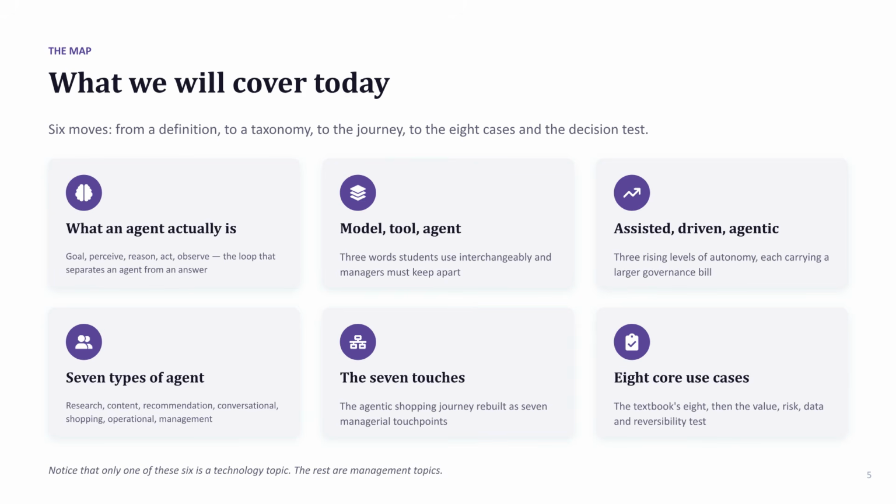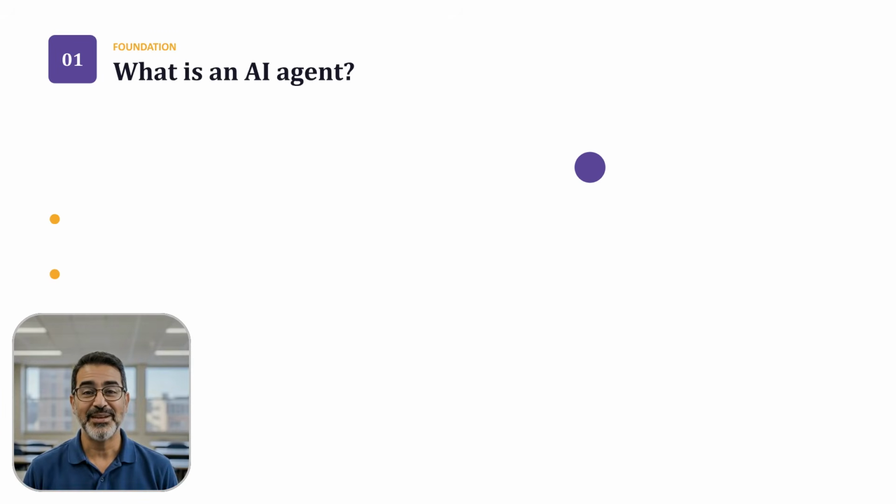Our journey today covers 6 key areas: defining agents, distinguishing them from tools, understanding levels of autonomy, identifying 7 agent types, mapping the customer journey, and evaluating 8 core use cases. Notably, most of these are management challenges, not just technical ones. So what exactly is an AI agent?